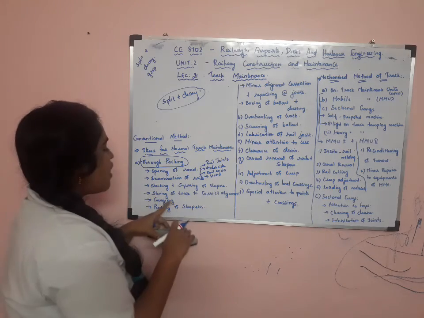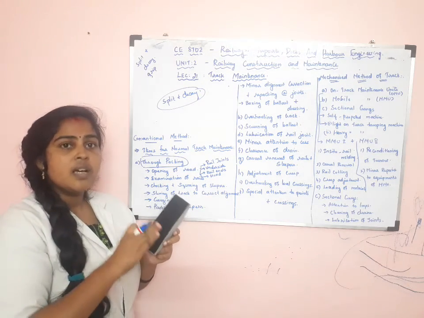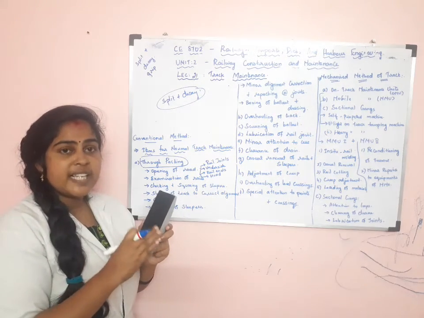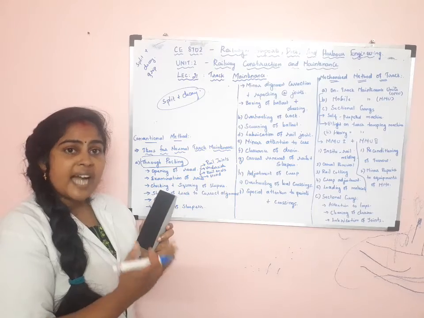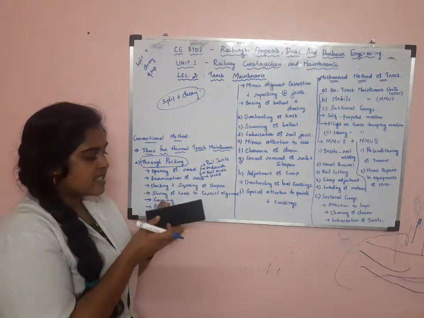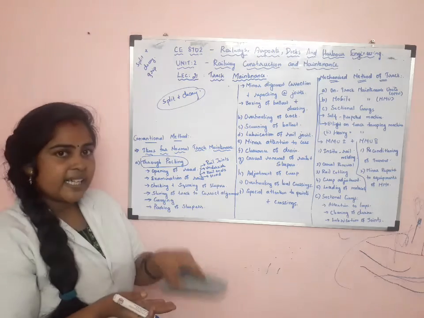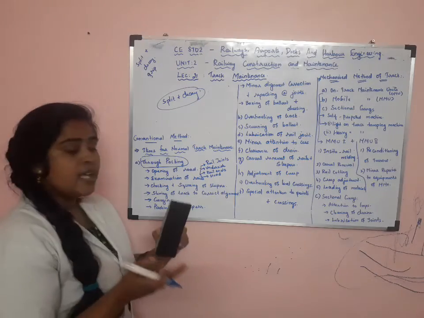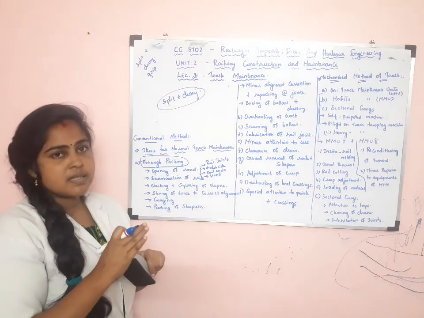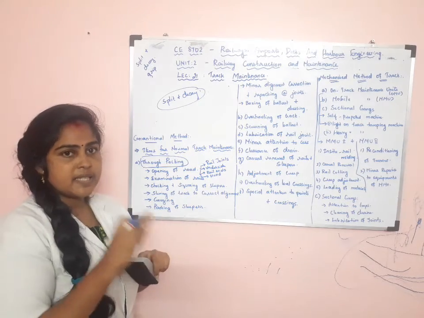Next, slewing of track to correct alignment. If the track is not in a correct position, that is, it is moved by lateral displacement, if the track is in this form and it moves laterally into the other form, that is said to be slewing. When slewing of track takes place, this action affects the railway track.